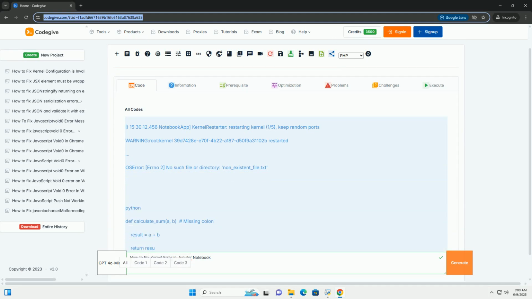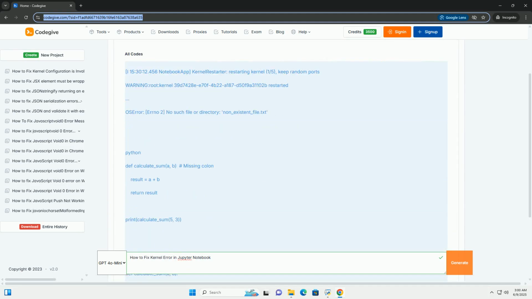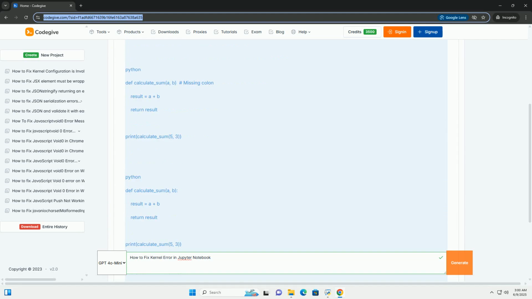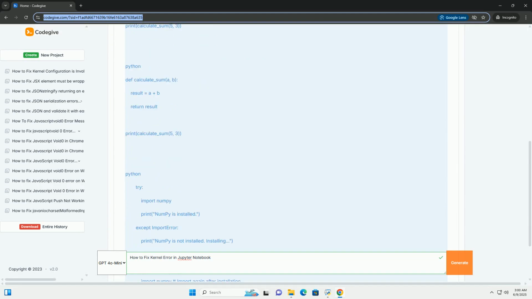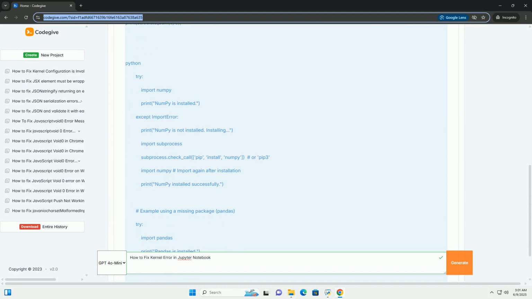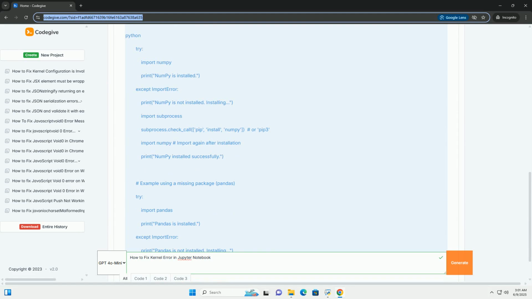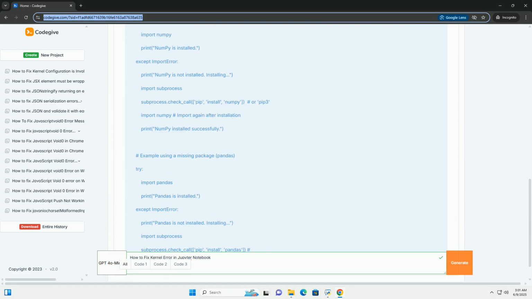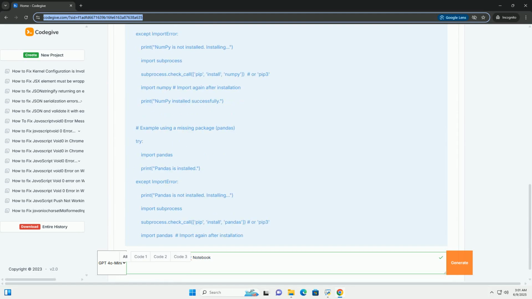Fixing kernel errors in Jupyter Notebook, a comprehensive guide. Jupyter Notebook is a powerful tool for interactive data science, coding, and documentation. However, it's not immune to errors, and one of the most frustrating issues you might encounter is a kernel error.